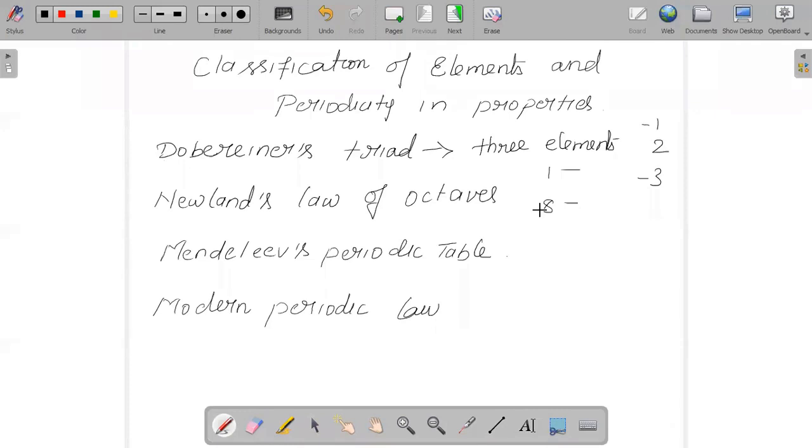In detail, you could study the drawbacks of each one and how the drawback was overcome in the next. Ultimately, the modern periodic law became the most successful, and now we are using the modern periodic table.